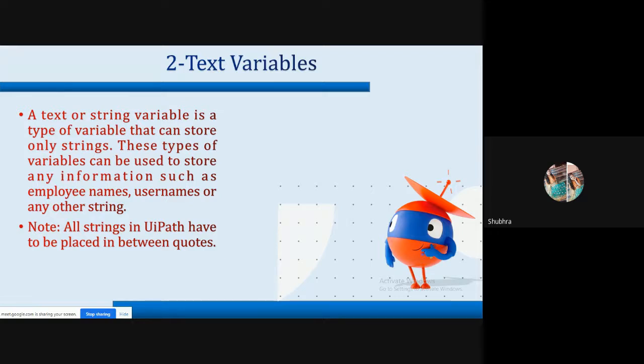These variables can be used to store any information such as employee name, username, or any other string. Note, all strings in UiPath have to be placed between quotations. I think I have already shown you all this. All strings in UiPath have to be placed between quotations. This is a very important thing.